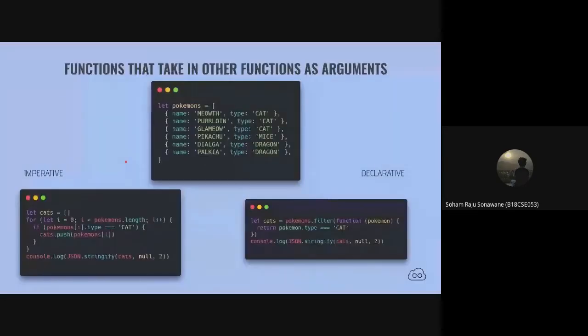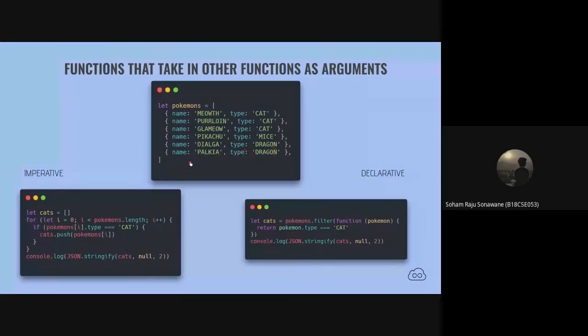Similarly, functions which can take other functions as arguments are also higher order functions. So here we have an array of objects, an array of Pokemons, since I like anime. We have Meowth, which is a cat. We have another Pokemon, which is a cat. We have Glameow, which is a cat. We have Pikachu, which is a mouse. Dialga, Palkia, and their respective types.